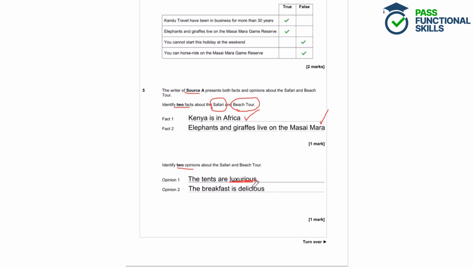Opinion 2, the breakfast is delicious. Again, you've got an adjective here, a describing word, and we could disagree with this. We could think, well, this breakfast isn't particularly to our taste, so we could disagree, and that's an opinion. So they're 2 really good facts and opinions there.